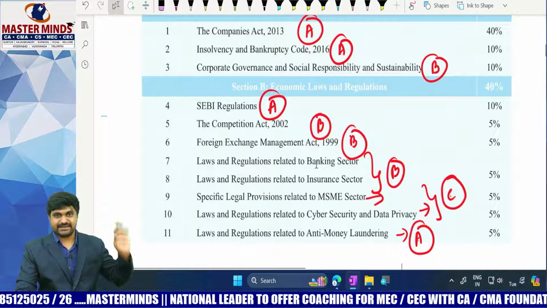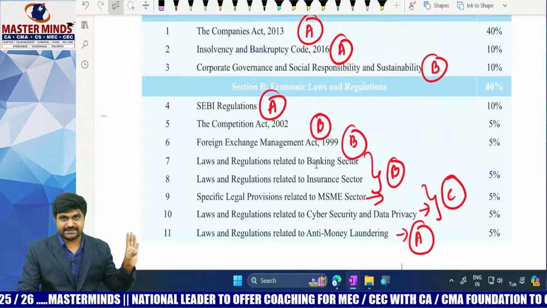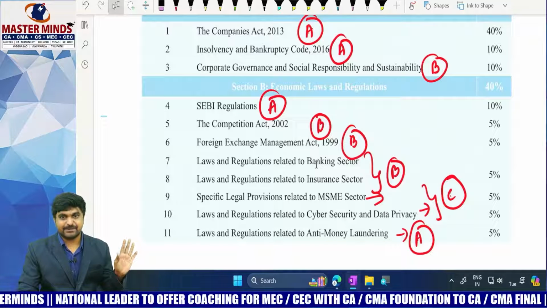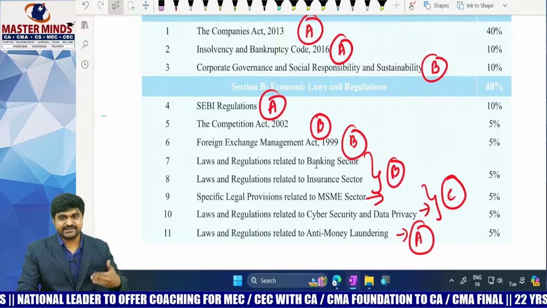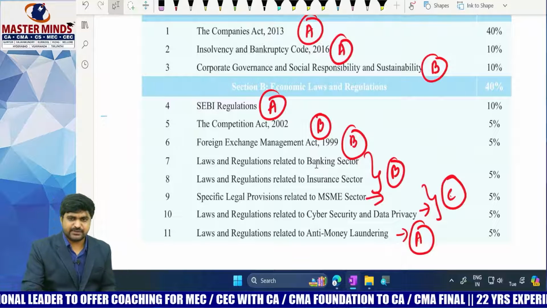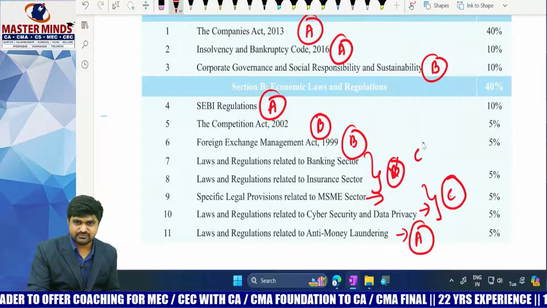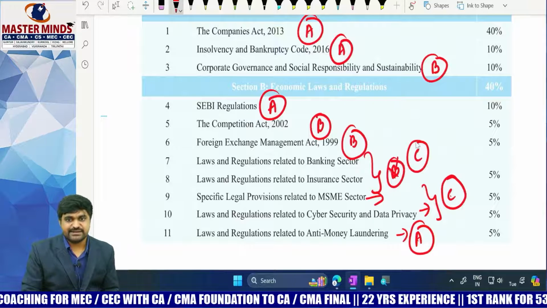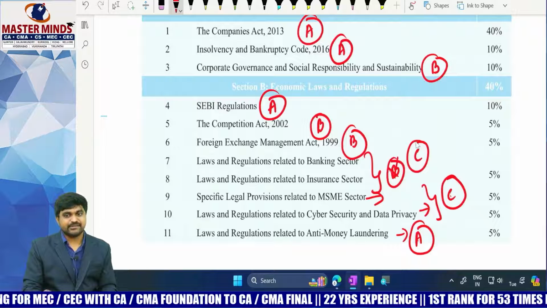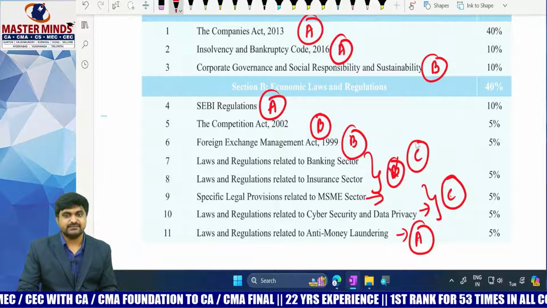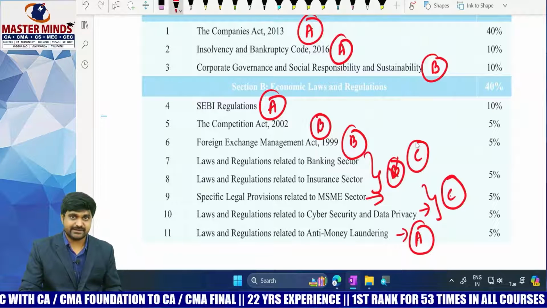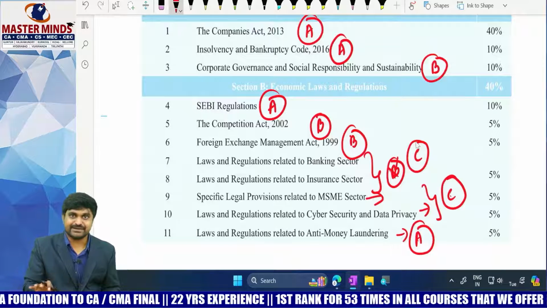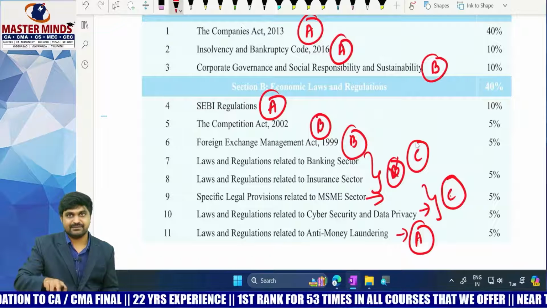So Companies Act A category, IBC A category, corporate governance B, SEBI A, competition B, FEMA B, and banking sector, insurance sector laws B. Or you may take it as C also, no issue. If you want to, you can take it if time is not sufficient. Next one. MSME, cyber security and data privacy, always C category, and anti-money laundering A category. I am repeating once again, C category are not unimportant. They are relatively less important.